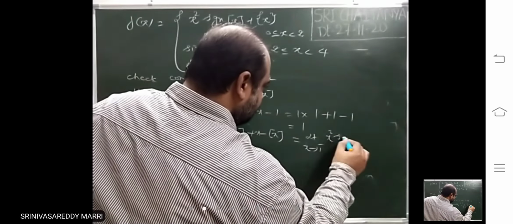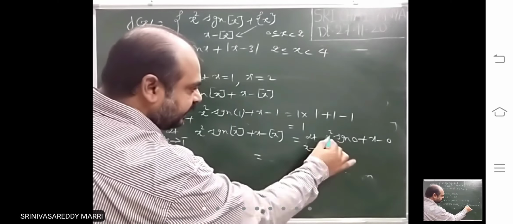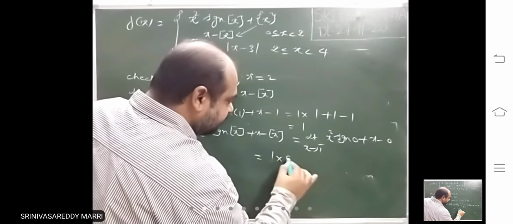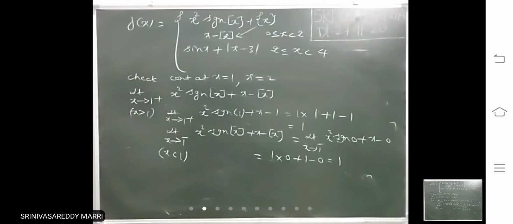So write the definition: 0 plus x minus 0. Now substitute 1: 1 into signum 0, which I told is 0, plus 1 minus 0. What value did you get? 1. So now this is also 1.